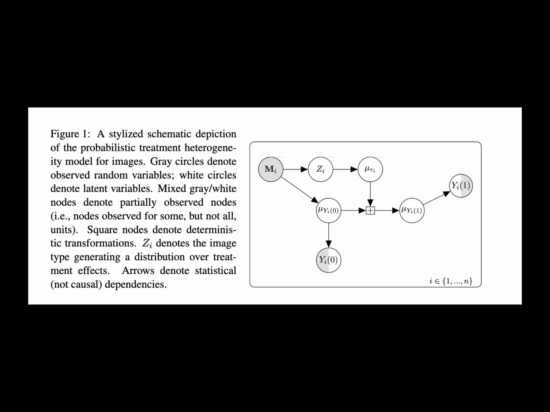1. Model potential outcomes and treatment effects flexibly, e.g., allowing for nonlinearities. 2. Identify interpretable image clusters with similar in-cluster effect sizes and different cross-cluster effects. And 3. Allow for the modeling of uncertainty regarding the image clusters and treatment effects. Our target quantity of interest will be defined as follows.